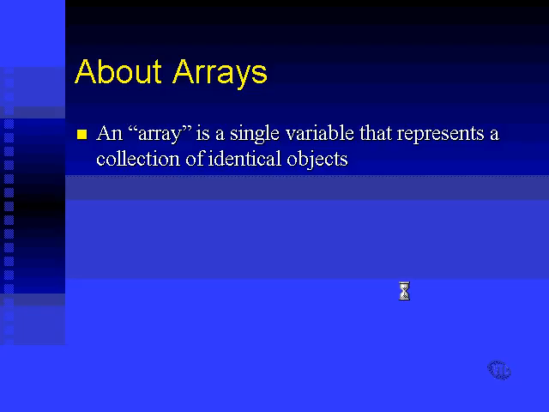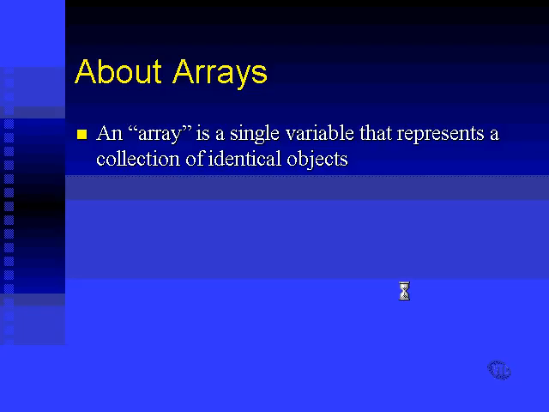In other words, it might be a collection of integers, or it might be a collection of floats, or a collection of chars. We think of an array of characters, or an array of integers. There can be as few as one element of the array. You can have an array of one integer if you want to, which is a little bit silly because you could just declare an integer instead, but it is possible.